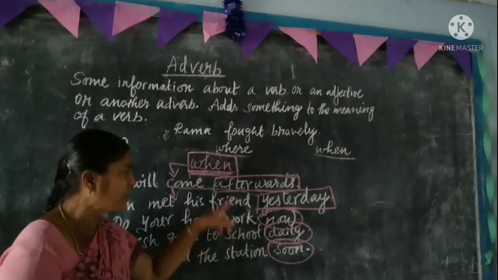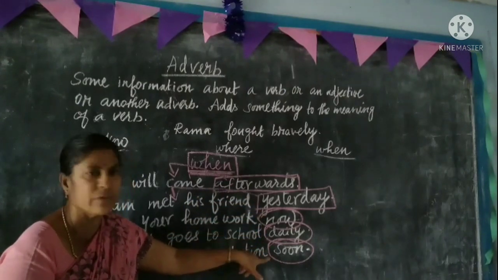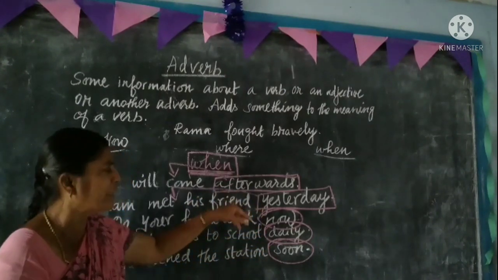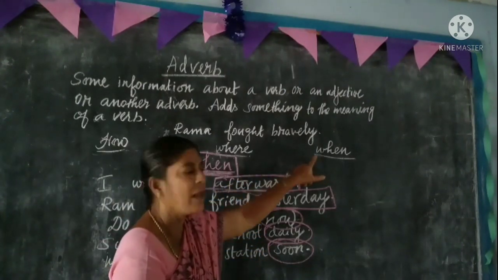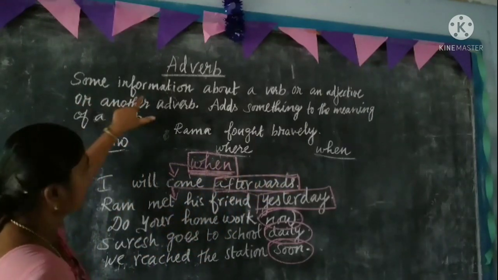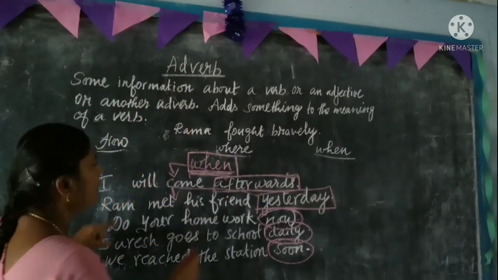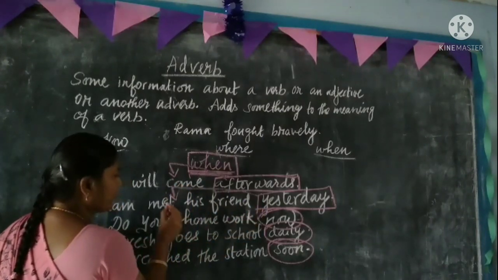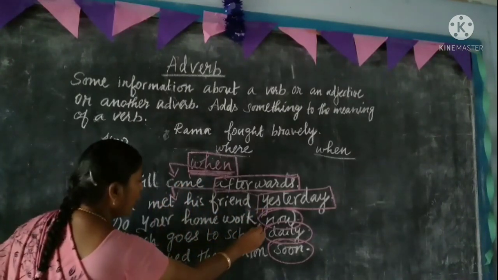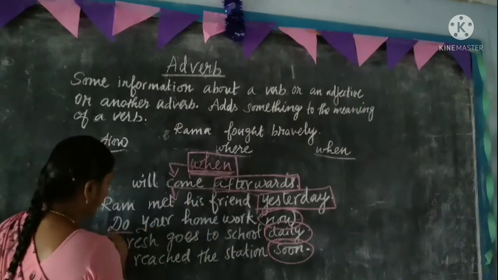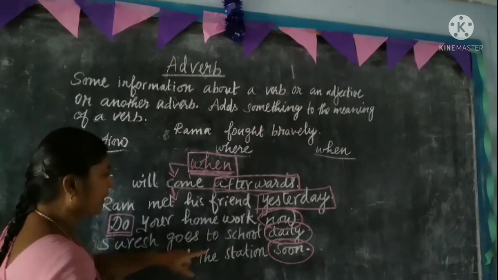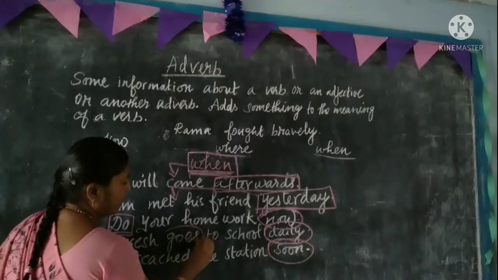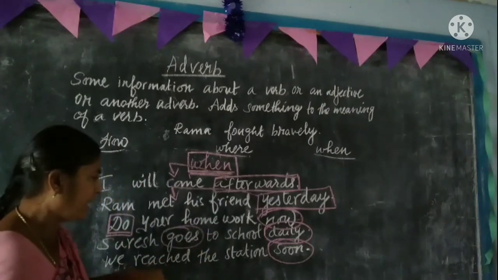You can ask, how can you say all these words are adverbs? Because each answers the question when, and says some information about the verb. Here afterwards says about come. Yesterday says about met. Now is about do: do your work now. Daily is about go: going to school daily.